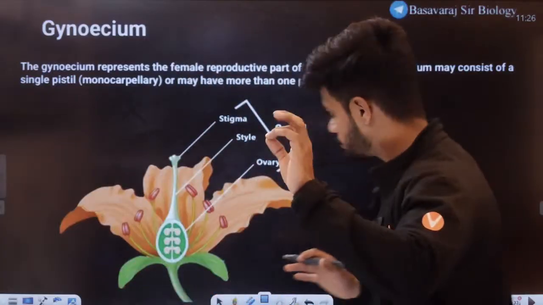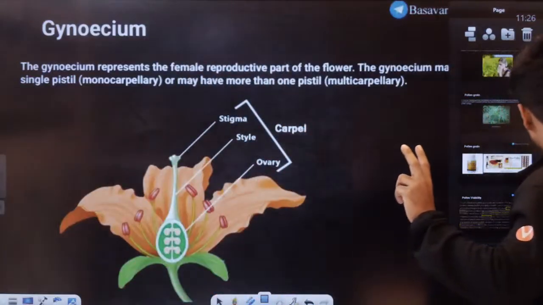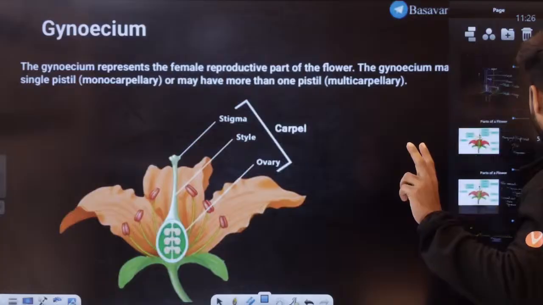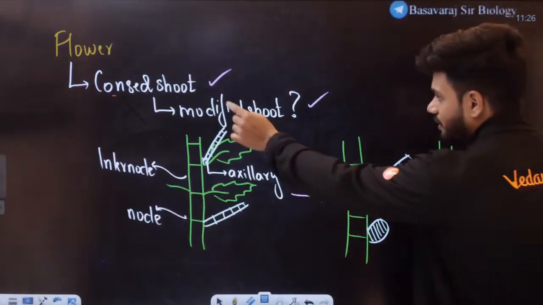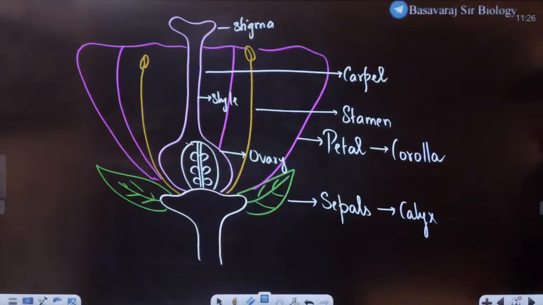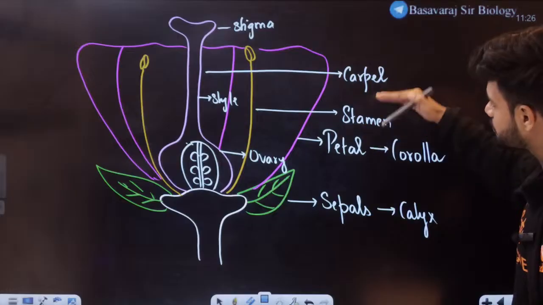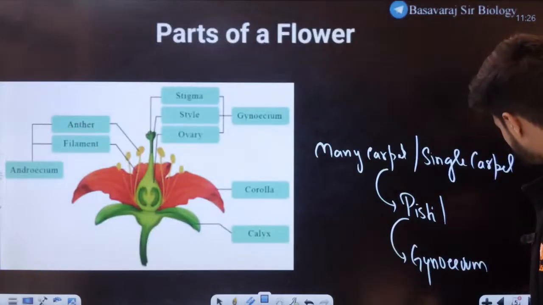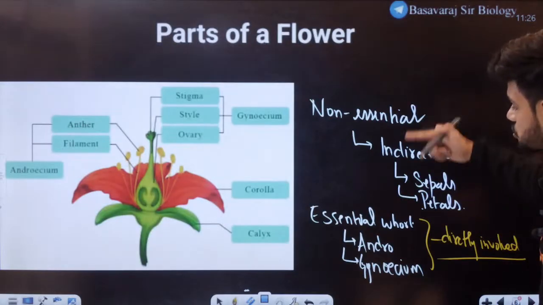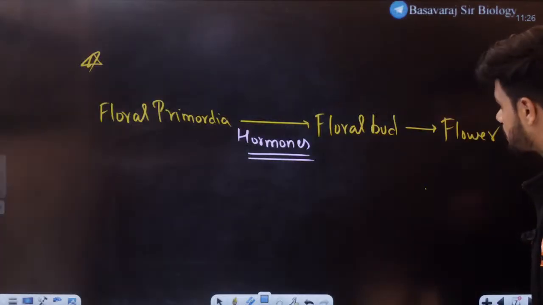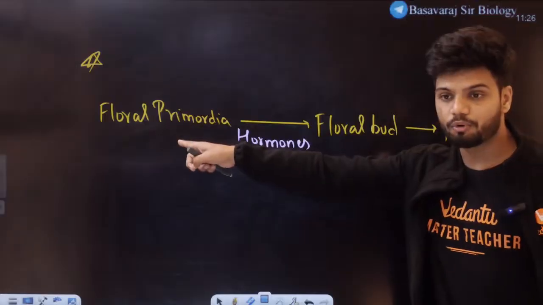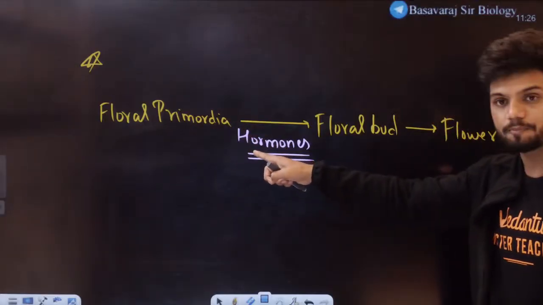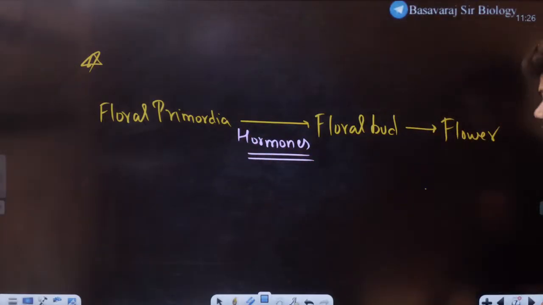Let me give a small 2 minute recap of what we learned till now, before you forget everything. We started with the flower. What is a flower? Condensed shoot. This is a typical flower. It has 4 whorls: calyx, corolla, androecium, gynoecium. Then we learnt about your non-essential and essential whorls. Then we learnt that floral primordia has to undergo hormones production, then we get a flower.